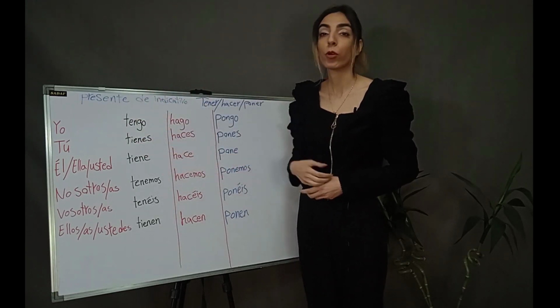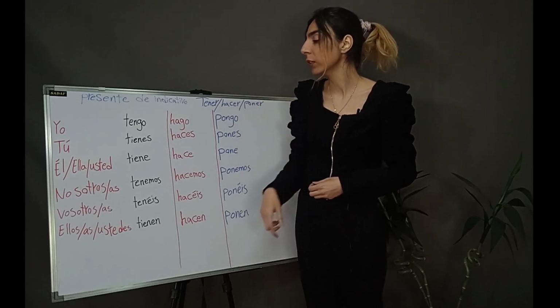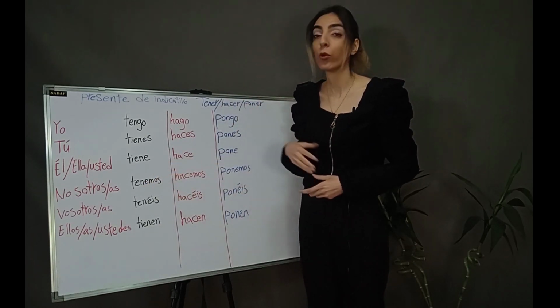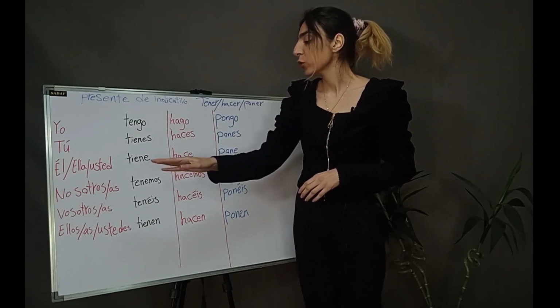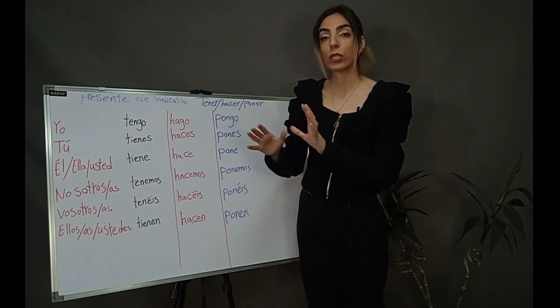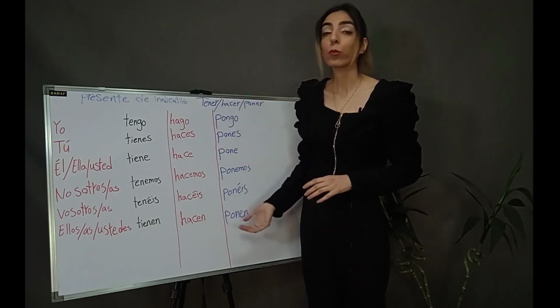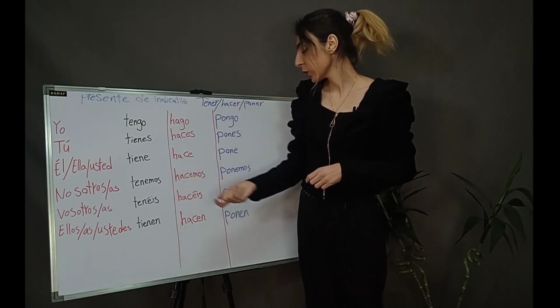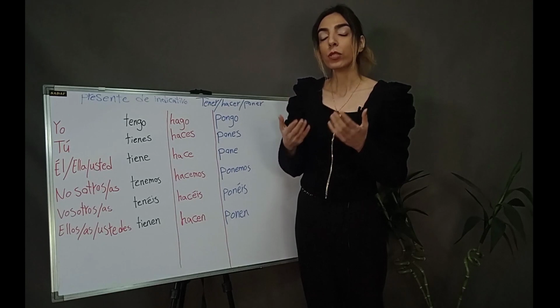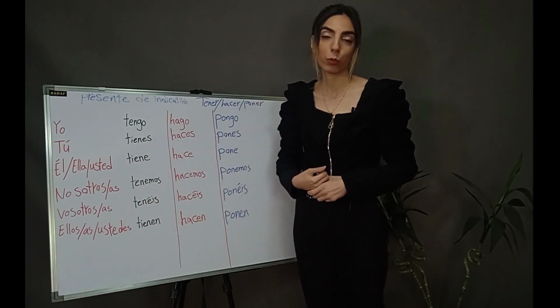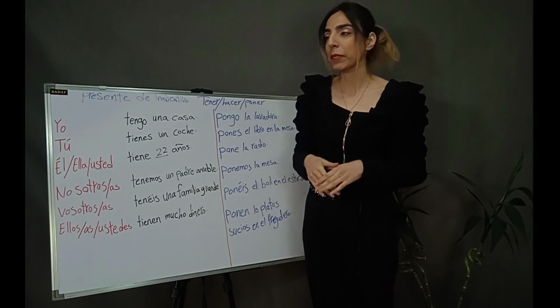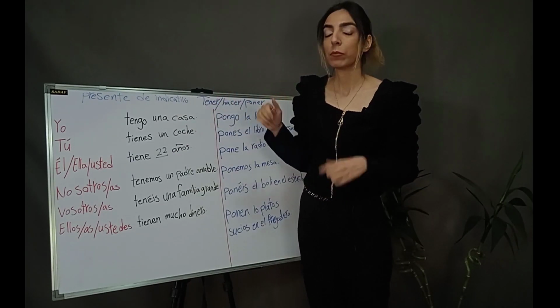Nosotros, nosotras ponemos, we put, we turn on. Vosotros, vosotras ponéis, you put, you turn on, is plural. Ellos, ellas, ustedes ponen. Ellos, ellas means they put or they turn on. Ustedes ponen, you turn on or you put, is the formal form of vosotros, vosotras. So let's make some examples with the verb tener, which means to have.